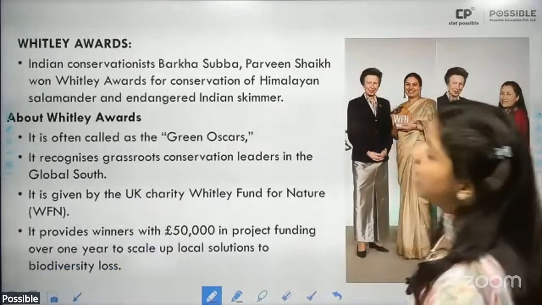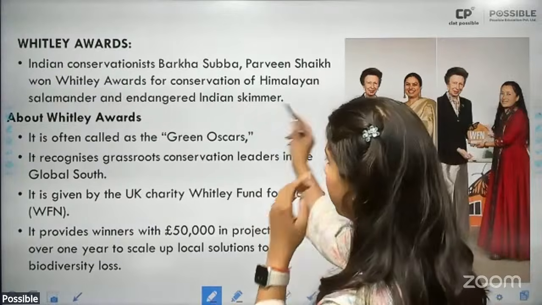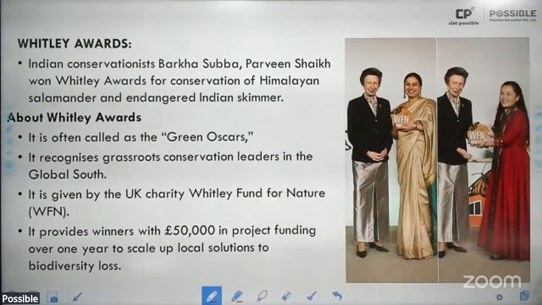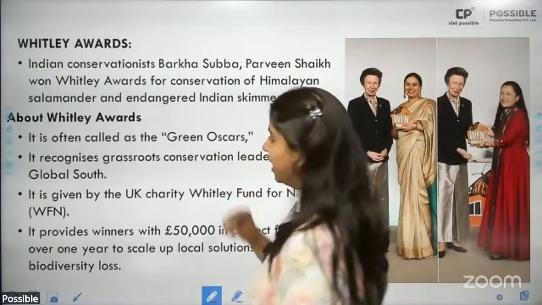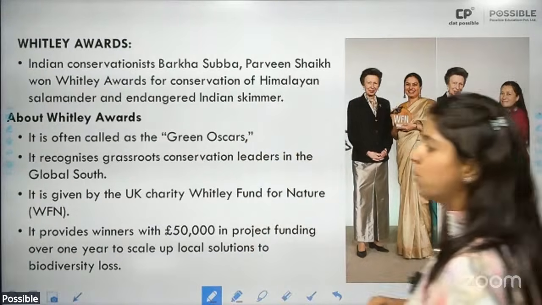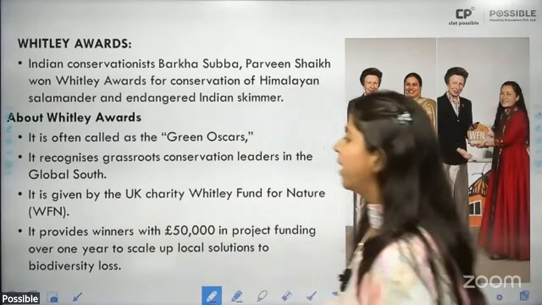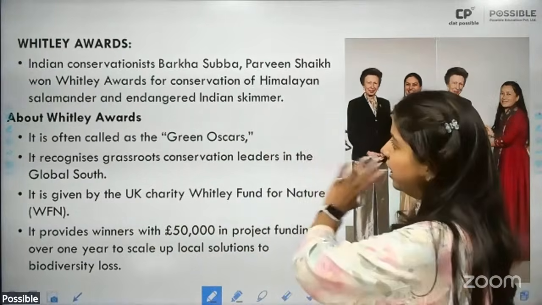Then awards. We have many awards this month. First is the Whitley Award, which has been given to Barkha Subba and Parveen Sheikh. Why have they received this award? For conservation of the Himalayan salamander and the Indian skimmer. Whitley Awards are also known as Green Oscars, and recognize grassroots conservation leaders in the Global South. They are given by the UK charity Whitley Fund for Nature. Do remember their names, important.